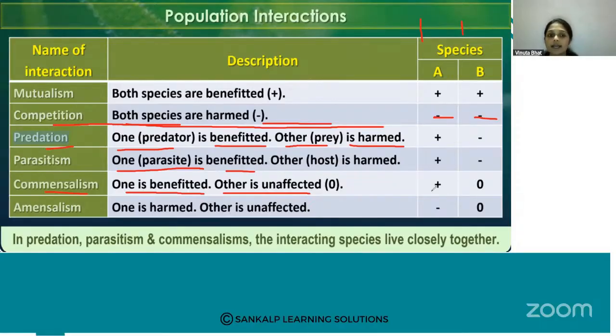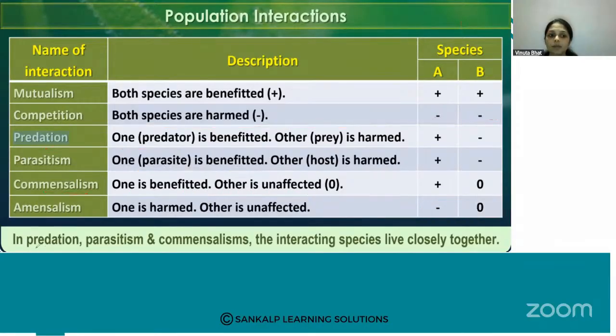That is called commensalism. And the last one is amensalism, where one is harmed and the other is unaffected. One organism is harmed and another is unaffected. You can see the symbol minus zero. These are the population interactions we are studying in this chapter.